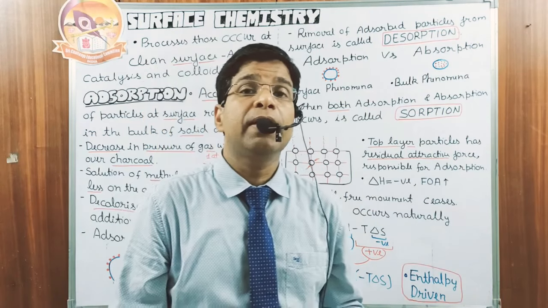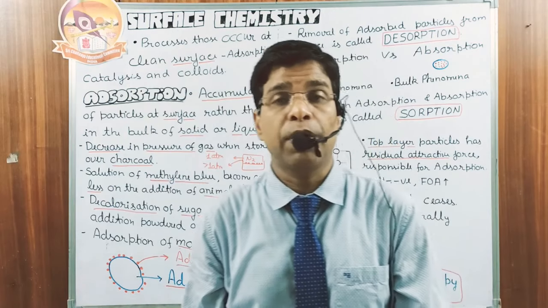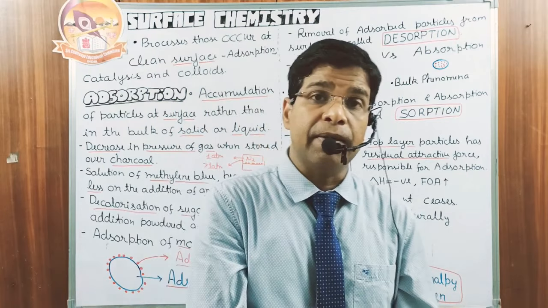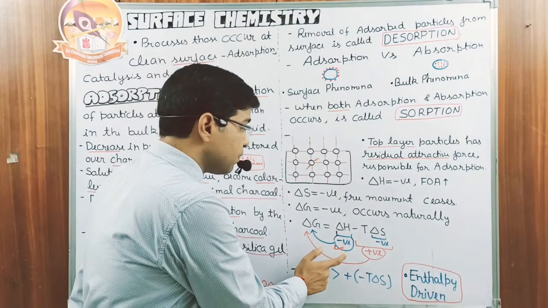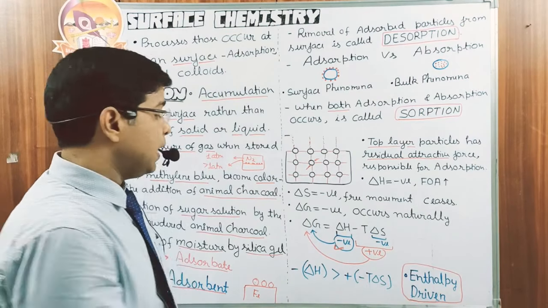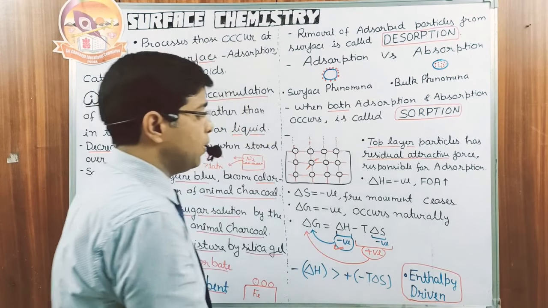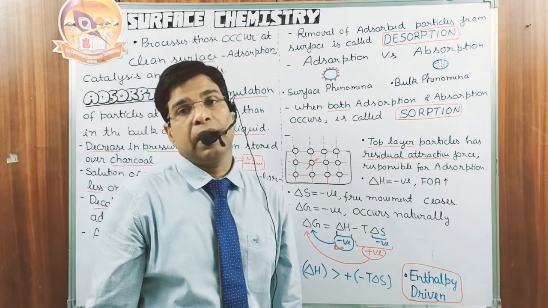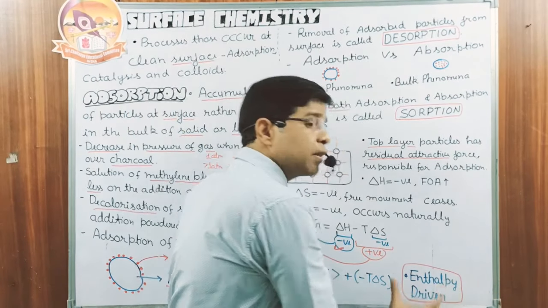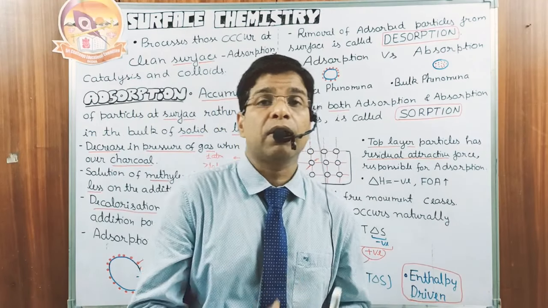But ultimately we know that this adsorption process is spontaneous. So this process is spontaneous. Delta G is negative. Delta G is negative because of enthalpy, not because of entropy. Ultimately the negative value of delta H has to be more than the positive value of minus T delta S. So that is why adsorption is always enthalpy driven in nature. It is supported by the enthalpy, it is not supported by the